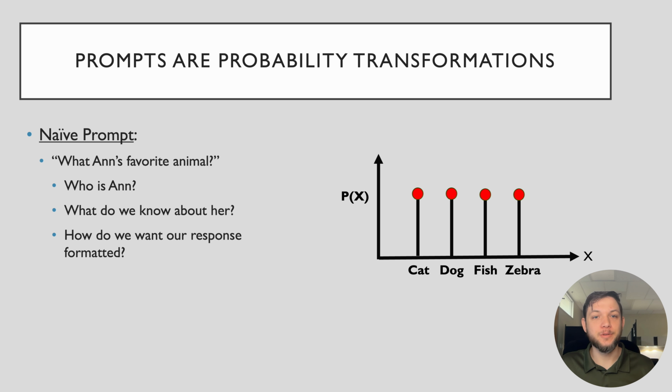Let's look at an example. If I ask, what is Anne's favorite animal? The model has almost no context, and the space of possible answers is massive. For illustration, I've highlighted 4 possible answers, and the model would have no way of knowing this. It would be a complete guess, again, showing the uniform probability distribution.